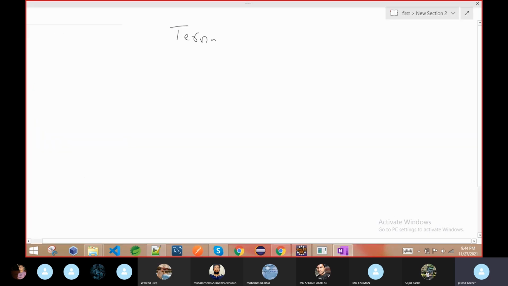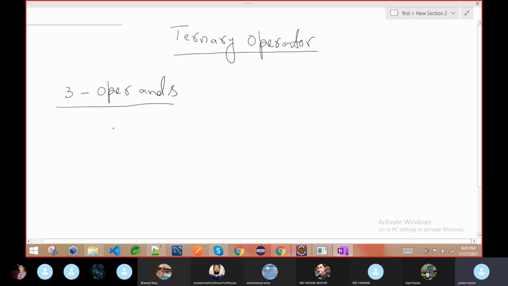Today we are going to discuss the ternary operator. In operators, this is the last operator. As we already discussed unary and binary, ternary has 3 operands. This is the only single operator which has 3 operands, and here is how it looks.